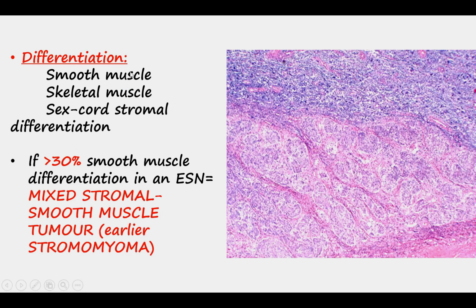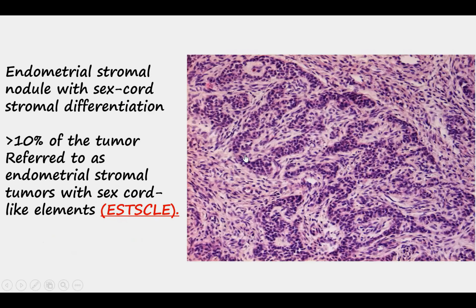These tumors may show focal smooth muscle differentiation, skeletal muscle differentiation, or sex cord stromal differentiation. If the degree of smooth muscle differentiation is greater than 30%, then the tumor is termed mixed stromal smooth muscle tumor. This was an entity that was earlier called stromomyoma. If the sex cord stromal differentiation is greater than 10%, the tumor is referred to as endometrial stromal tumor with sex cord-like elements.